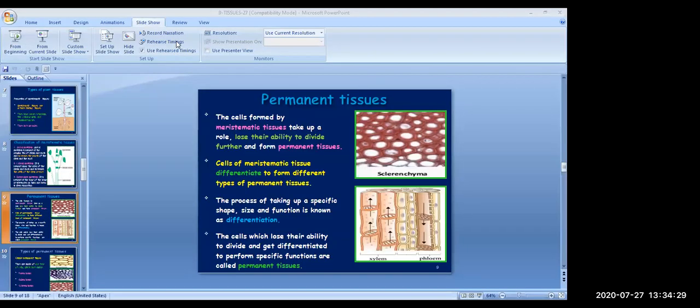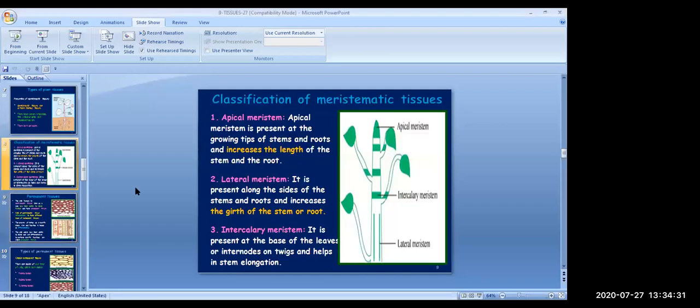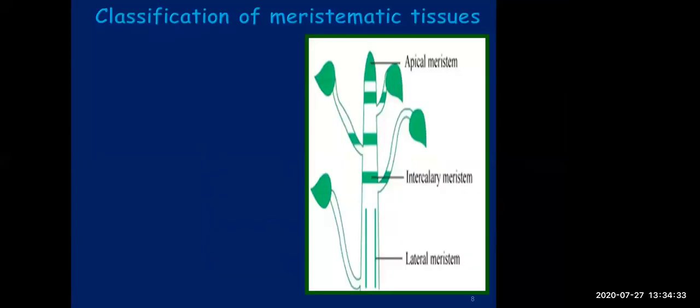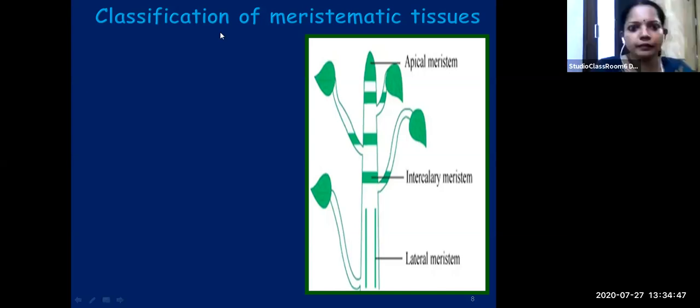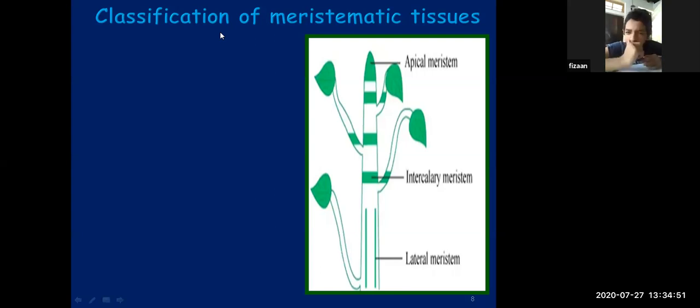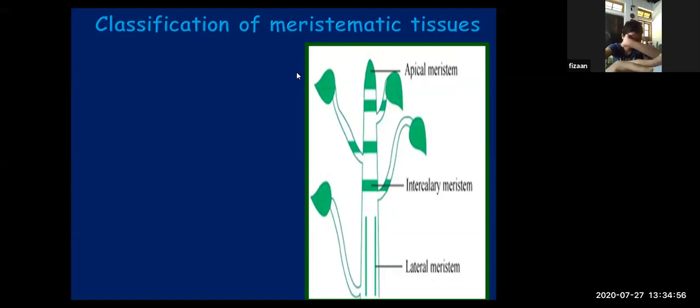Meristematic tissues can be categorized into three. Which are those three? Apical meristem, intercalary meristem, and lateral meristem. Agree? Now we will see the function and the location of each one.